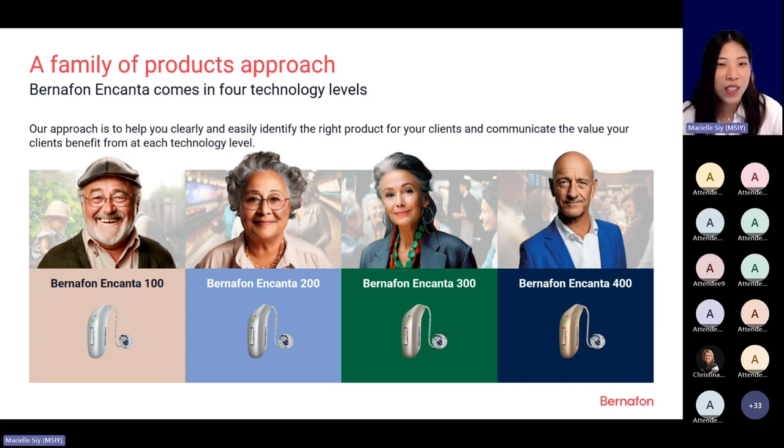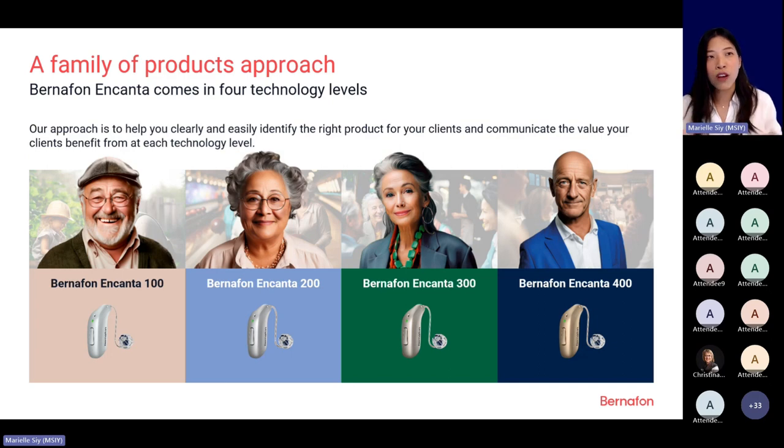The new Bernafon Encanta family comes in 4 technology levels, as you can see here. We have Encanta 100, 200, 300, and 400, with 100 being the most basic and 400 being the most advanced. Our approach with Encanta is really to clearly communicate to you what is the benefit at each technology level.